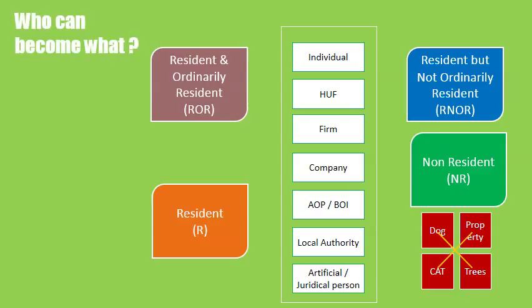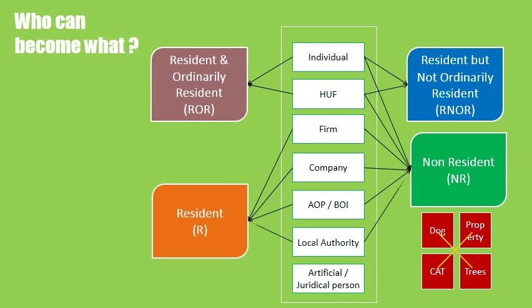Upon analysis of Section 6 and its subsections, we can conclude that both the individual and HUF can be either resident and ordinarily resident or resident but not ordinarily resident or non-resident. Whereas firm, company, association of person or body of individual, local authority and artificial juridical person can be either resident or non-resident.